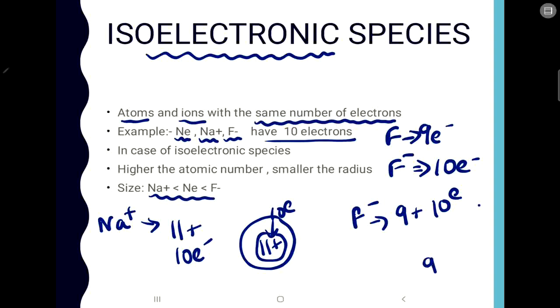Now what happens when you have 9 protons and 10 electrons? There is more of electrons, so the nuclear charge exhibited on each electron will become less. Also there will be a repulsion between electron and electron. So the atomic radius will increase. These electrons will go far away from the nucleus because there is less of proton, so there will be less nuclear charge and the electrons will move away. So the size will increase. That is why fluorine size is greater.